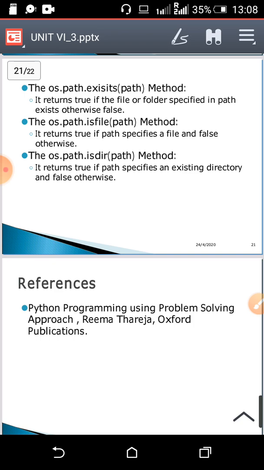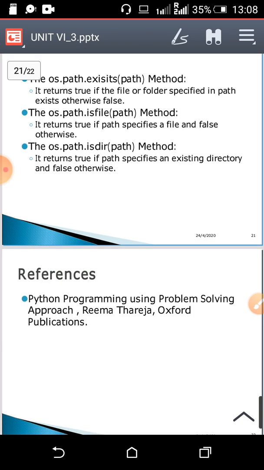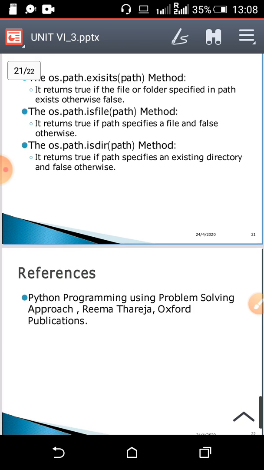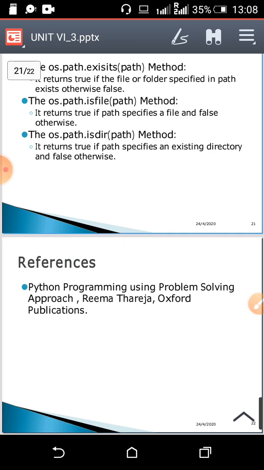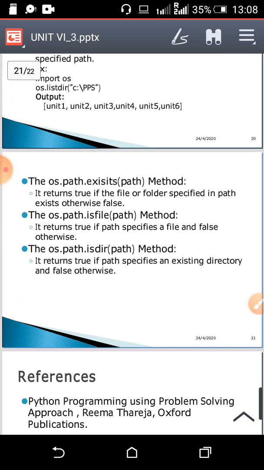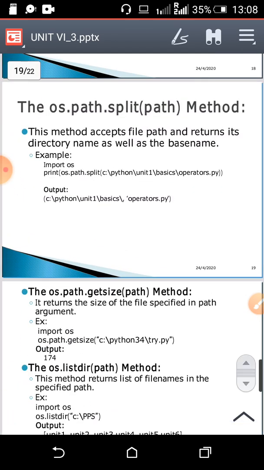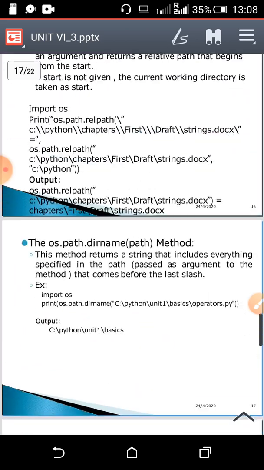The next method, the os.path.isdir(path). Now this method returns true if the path specifies an existing directory. If the path consists of a directory, then it will return true, otherwise false. Okay, so this is about directories and their methods.